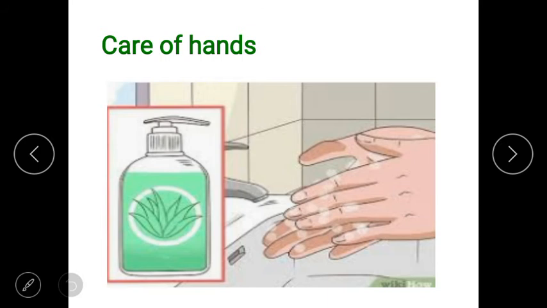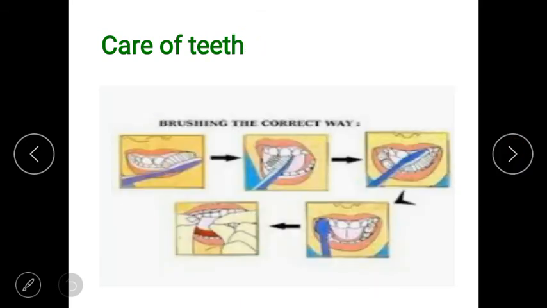Okay, so what are the points? When we touch an animal, when we come from the toilet, before eating, taking your meals, and after taking the meals, you should clean your hands. Okay. Next is how we can take care of our teeth.